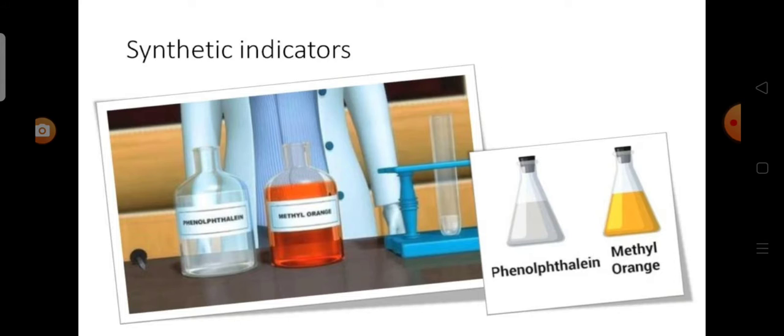Next one is the methyl orange. Solid methyl orange is dissolved in hot water and its filtrate is used as an indicator. It turns red in acidic solution and yellow in basic solution.